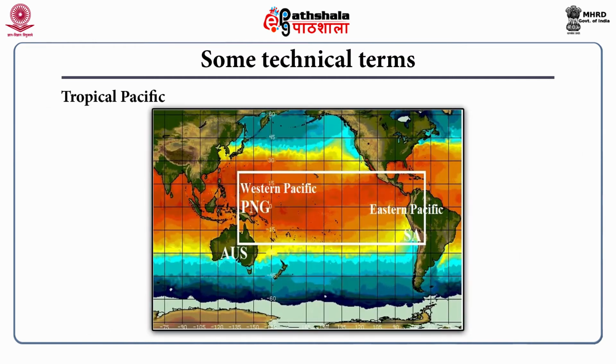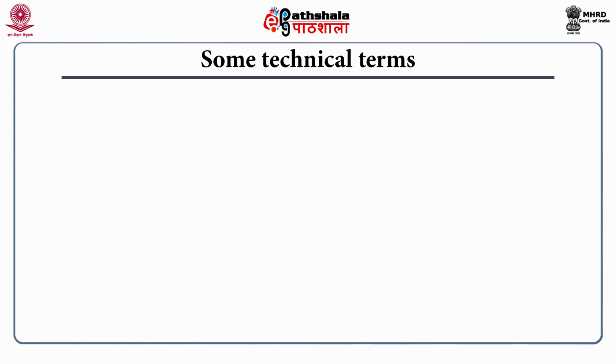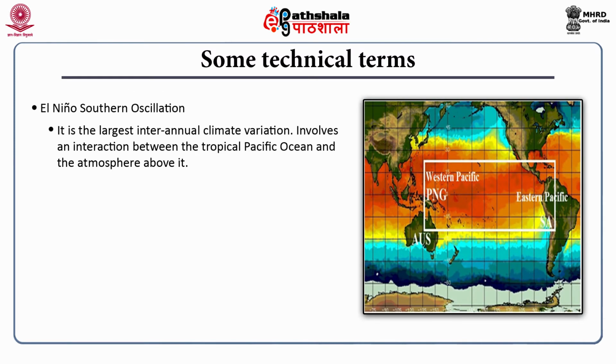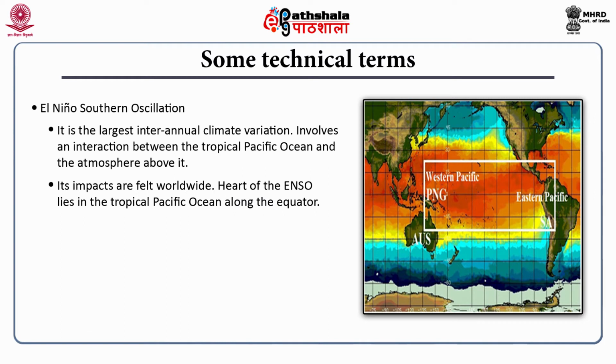Now tropical Pacific. When we mention tropical Pacific in the ENSO context, we are talking about the region marked by red in this figure. In the western part of the tropical Pacific, there are countries like Indonesia, Philippines and Australia, whereas in the eastern part, there are countries of Central and South America. El-Nino and southern oscillation. It is the largest interannual climatic variation. It involves an interaction between the tropical Pacific Ocean and the atmosphere above it. Its impacts are felt worldwide.